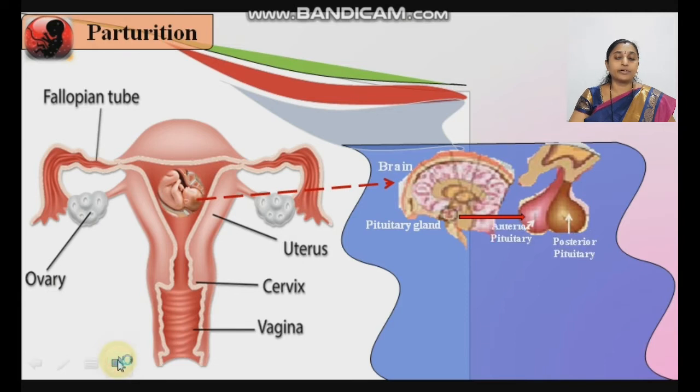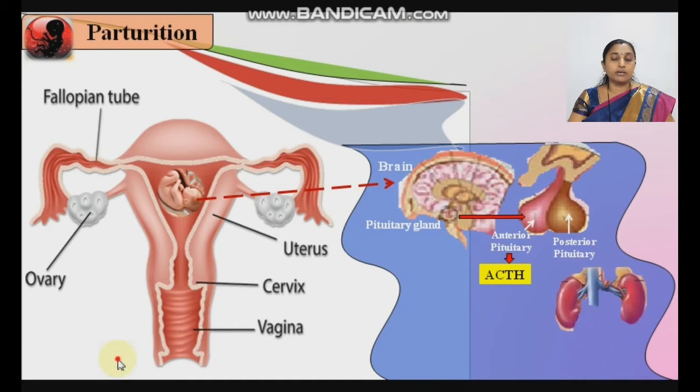Posterior pituitary, anterior pituitary, and the role of parturition is controlled by the hormones of the fetus, its own hormones. Okay, what helps in parturition? That hormone that is secreted from the anterior pituitary: ACTH, which plays an important role in parturition. ACTH, the long form of ACTH, is adrenocorticotrophic hormone.